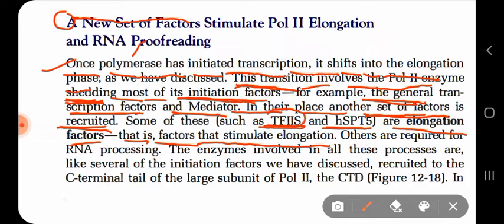Now, other than TF2S and HSPT5, other proteins and enzymes are required during elongation for RNA processing. So, the two main important elongation factors needed for transcription elongation are your TF2S and your HSPT5.